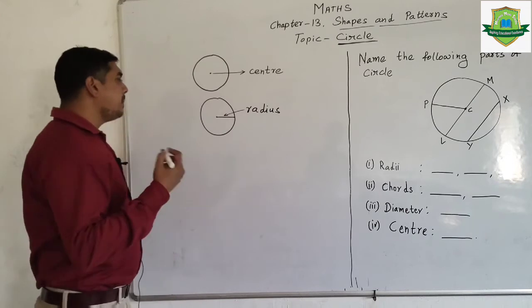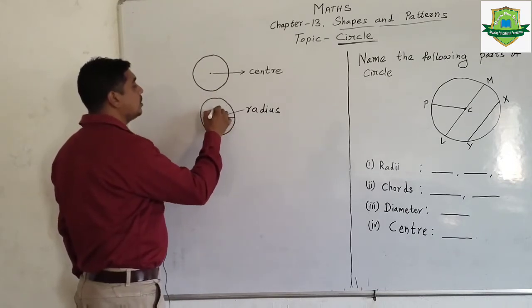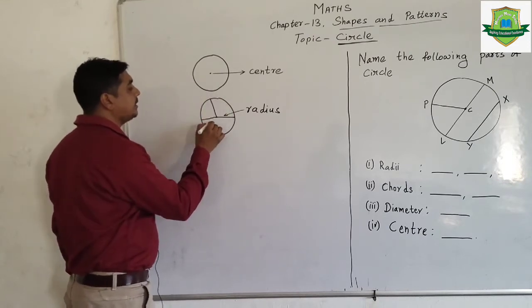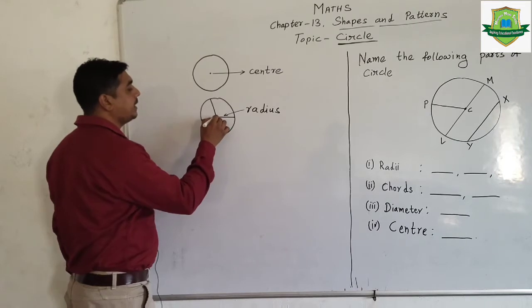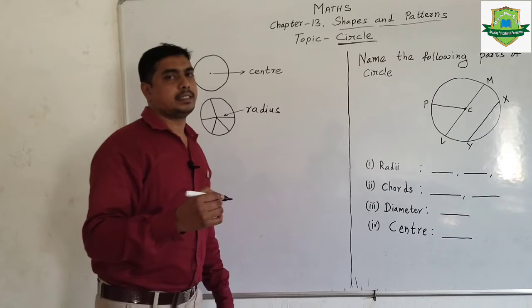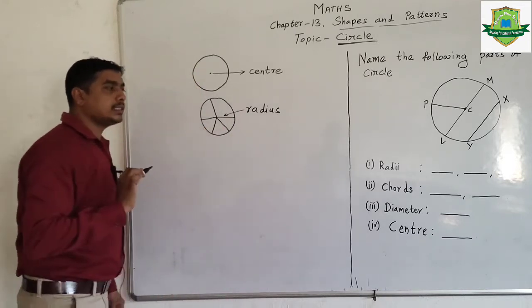Okay dears, remember in a circle there are so many radius. I can draw many radius in a circle like this. This is also another radius, this is also another radius, this is also a radius. In that way I can draw a number of radius. I hope you all understood about the radius.